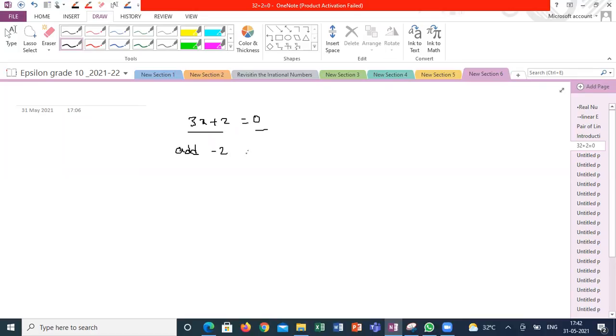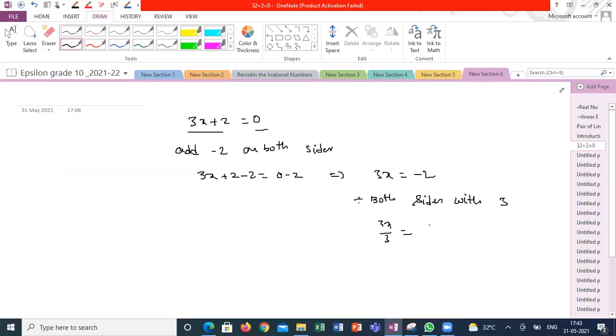I don't want any numbers on the left hand side, so add minus 2 on both sides. 3x plus 2 minus 2 is equal to 0 minus 2. This gives 3x is equal to minus 2. Divide both sides by 3. 3x by 3 is equal to minus 2 by 3. The 3s cancel. x is equal to minus 2 by 3. This is also one more method of solving a linear equation in one variable. You can choose any method; in your school, whatever method they opted, it's your wish.